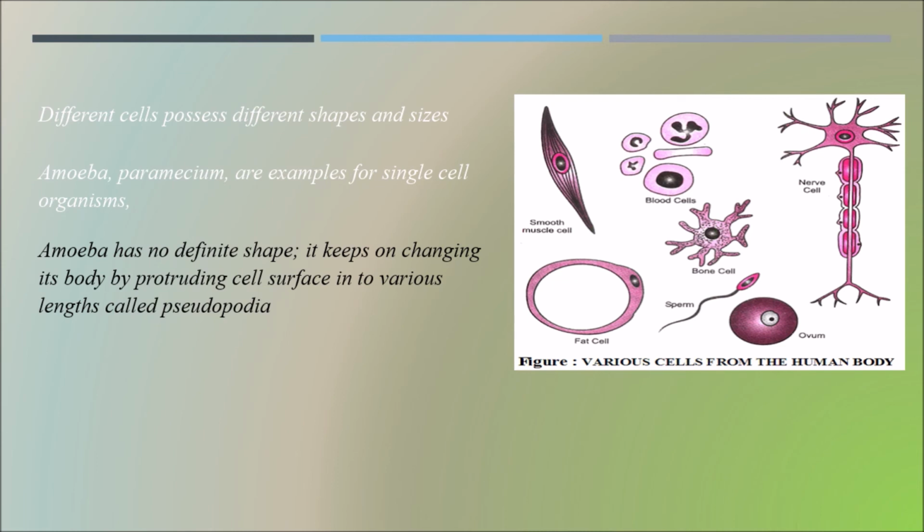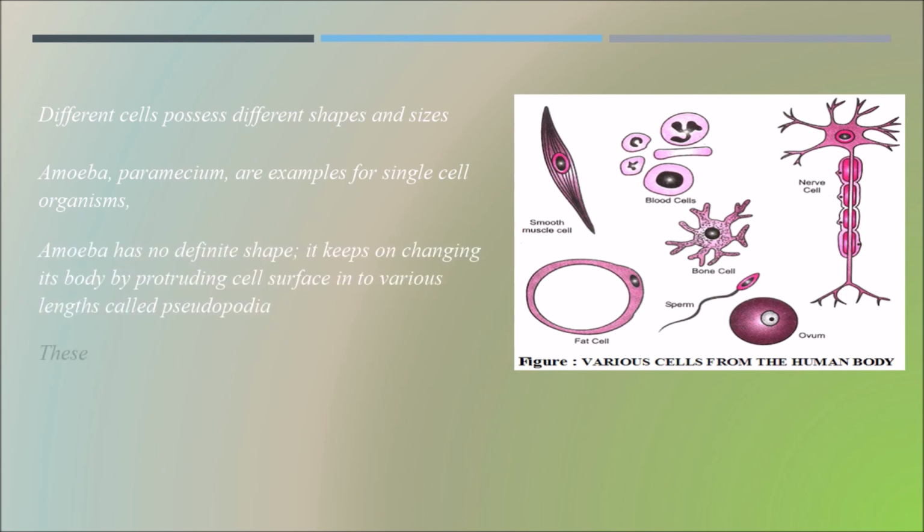Amoeba doesn't have a defined shape and it is always irregular and keeps on changing. It protrudes the cell surface into various projections called pseudopodia. Pseudopodia means false foot, through which the amoeba moves, and it changes its structure.